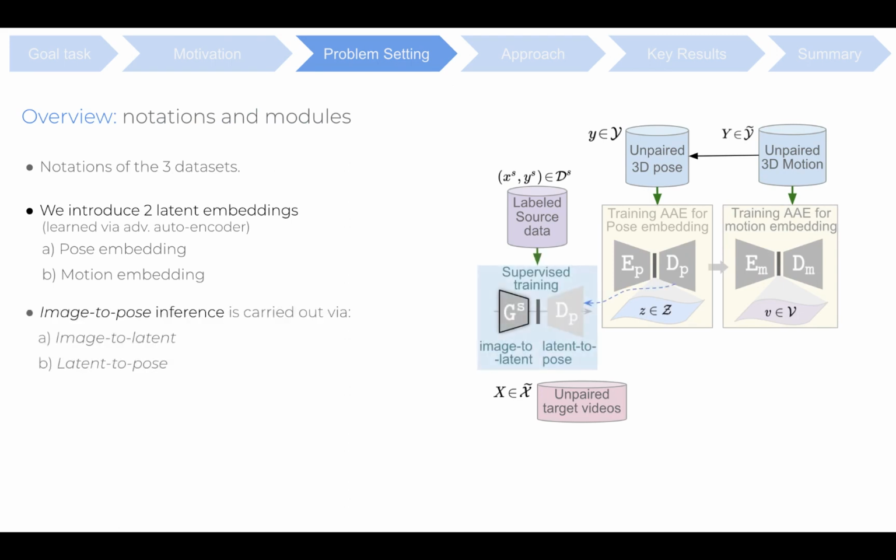Following this, the image to pose inference is carried out via two explicit mappings, viz. image to latent and latent to pose. Note that the latent to pose mapping DP is the pre-learned pose decoder. Here GS represents the source specific image to latent mapping which is obtained via supervised training on the labeled source dataset DS.